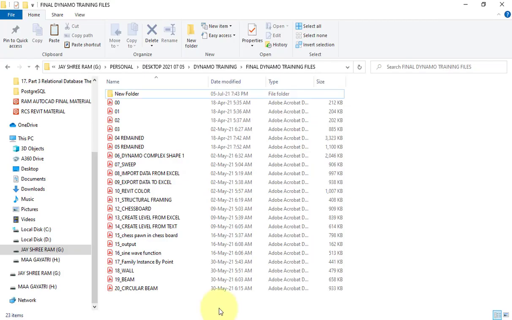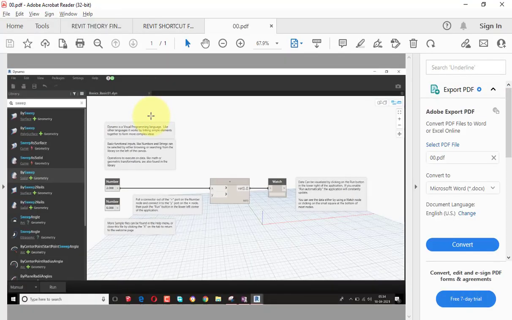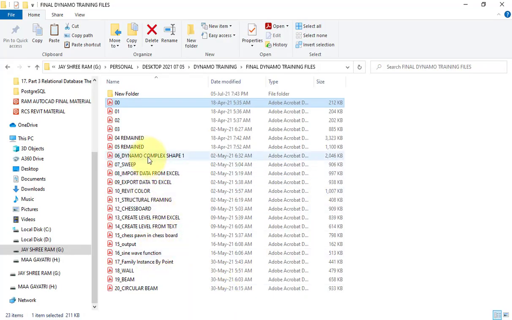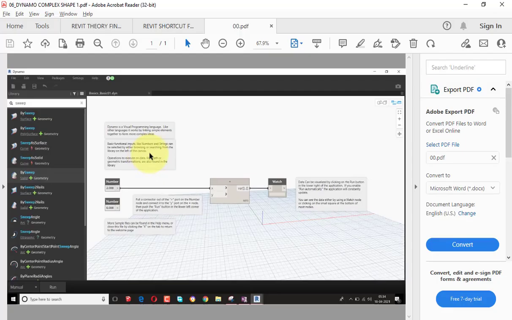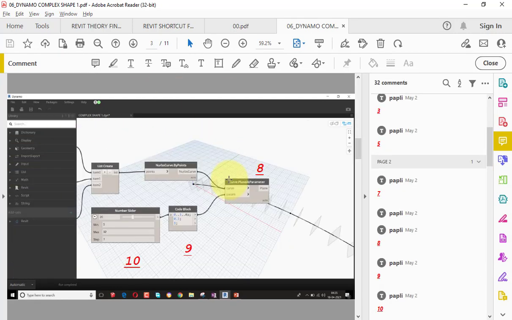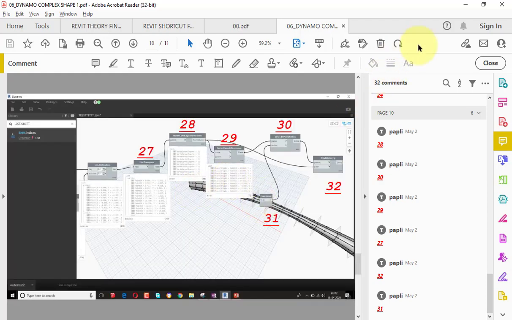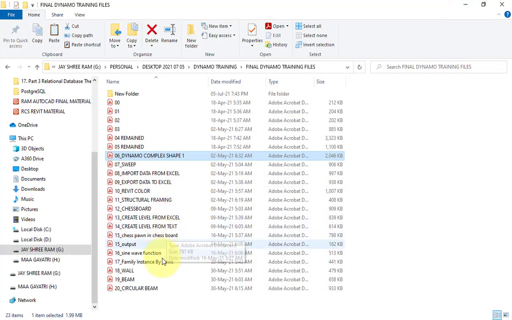After doing this, I will also share with you Dynamo material, right? So here are some of the Dynamo scripts materials I have created for you. So how to create a complex shape within Dynamo, what nodes you have to use, and what are the steps. As you can see, such complex steps you will be able to gain.